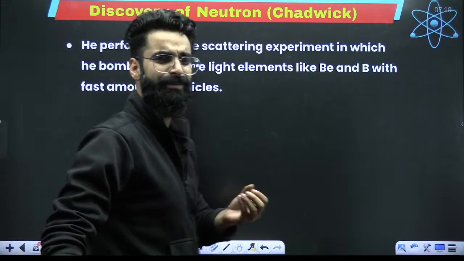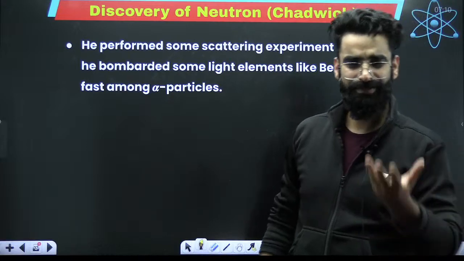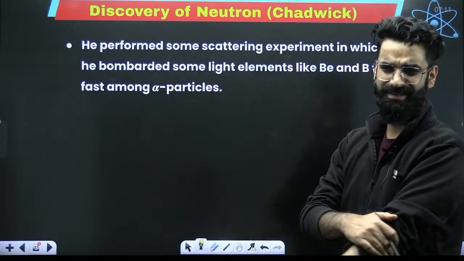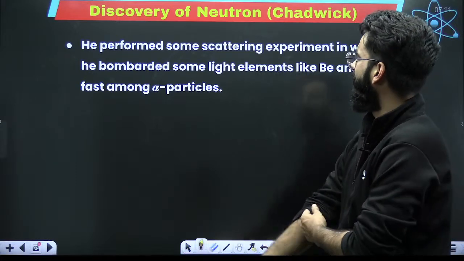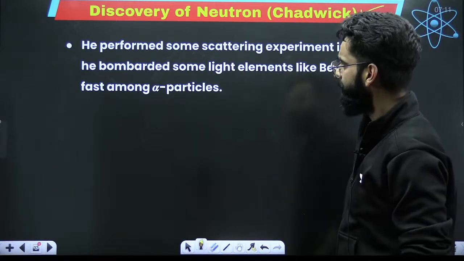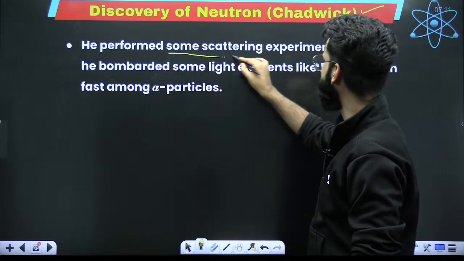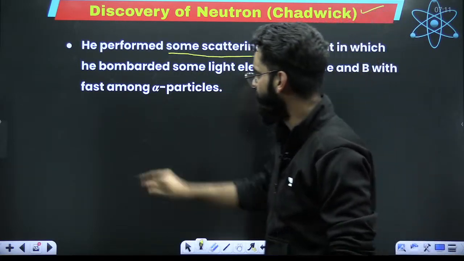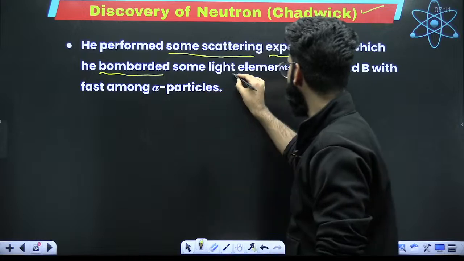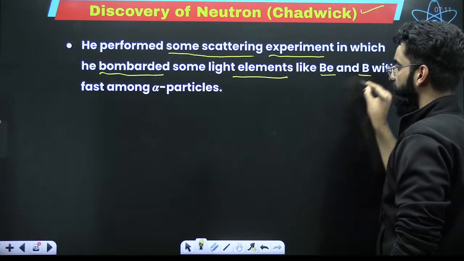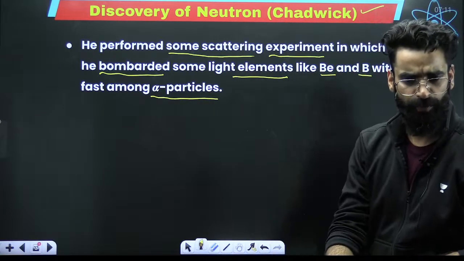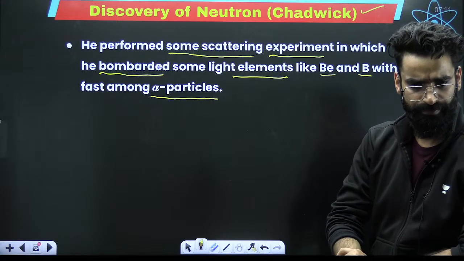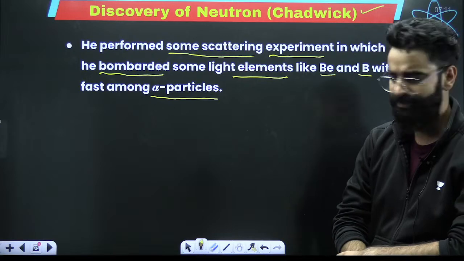Now, there was the discovery of the neutron as well. How was the neutron discovered? It's a very simple thing. This is something which you are not supposed to go into the details of. See, guys, the neutron was discovered by Chadwick, first of all. He performed a scattering experiment in which he bombarded some light elements like beryllium and boron with fast-moving alpha particles. Now, first of all, what are alpha particles exactly?